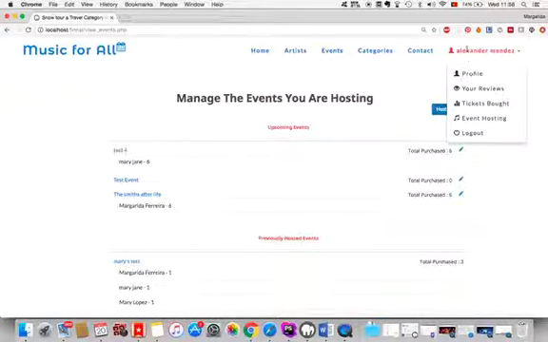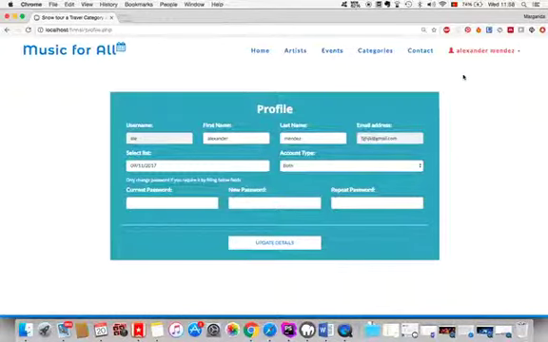The other interesting thing is the profile. Whenever you click on the profile, you can update your profile. You cannot update your username, but for example, let's say the user gets married and gets a different last name, they can come and change the last name or change the password.